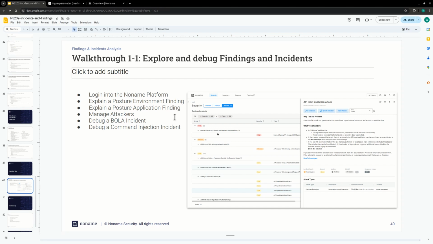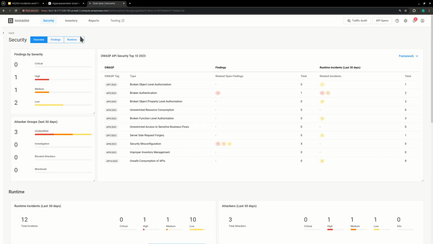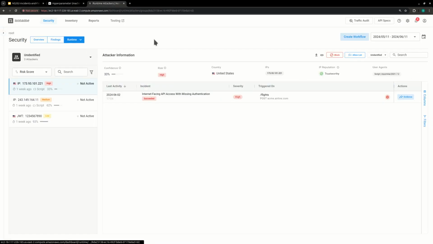And again, for the purpose of all of us being on the same page, an attacker is just a user, an API user that used the API in an abnormal manner, right? And of course, that caused incidents to be created. We're going to go back to the no-name platform. We're going to go under runtime attackers.